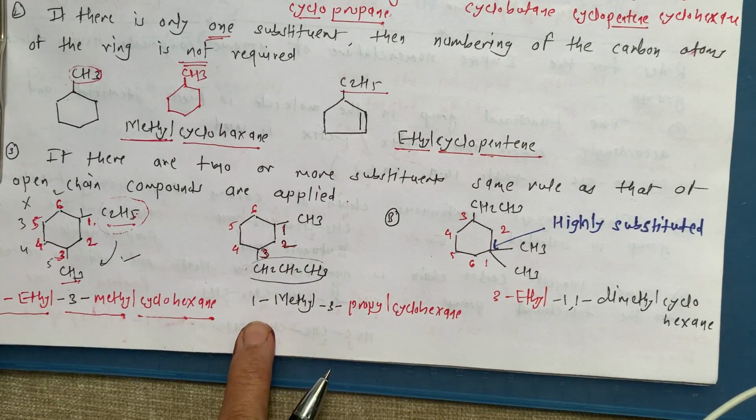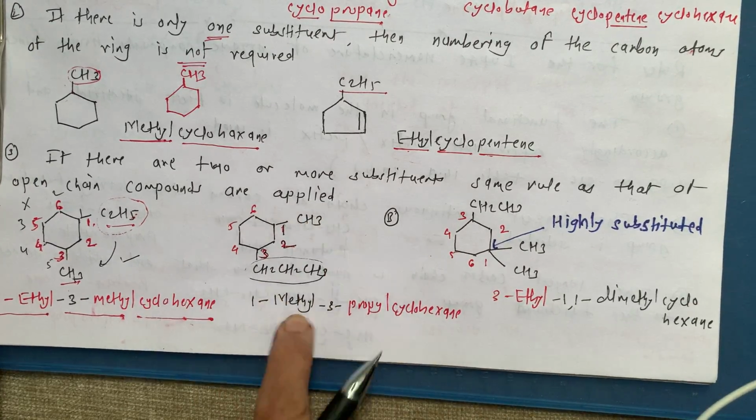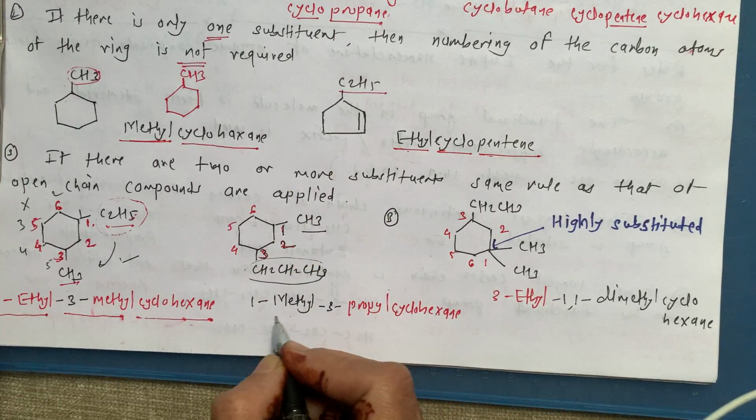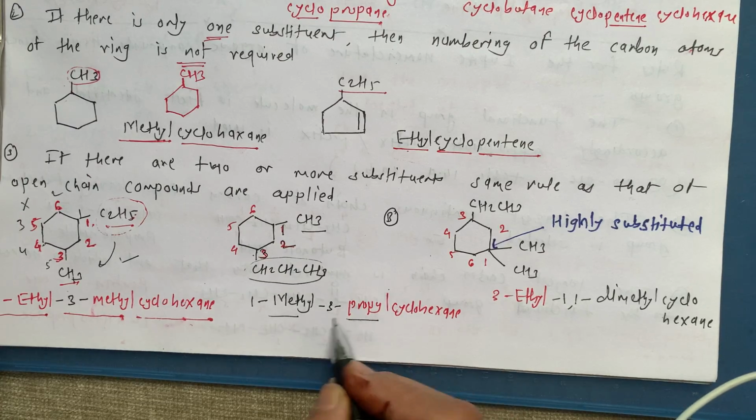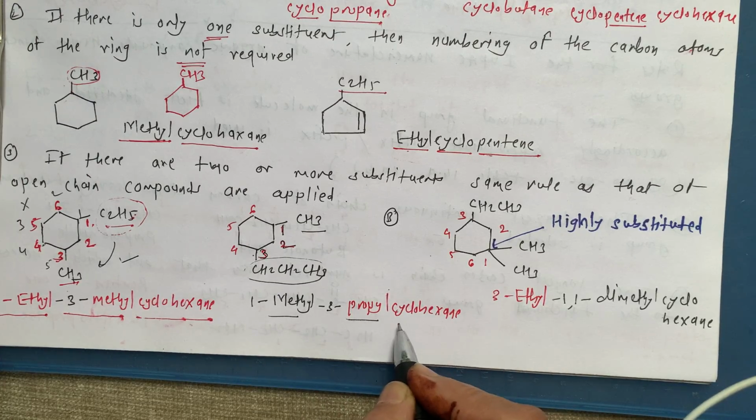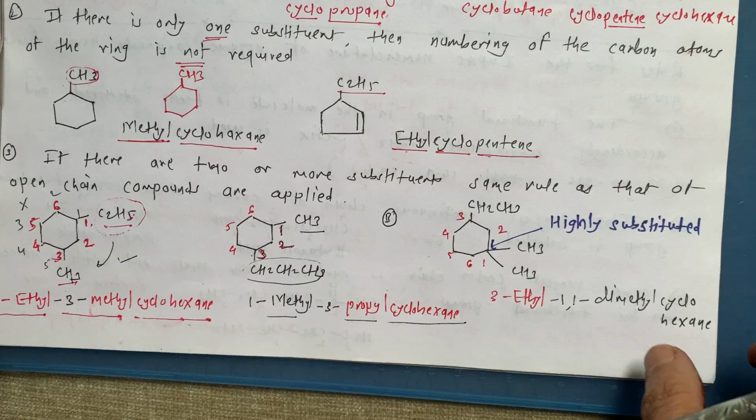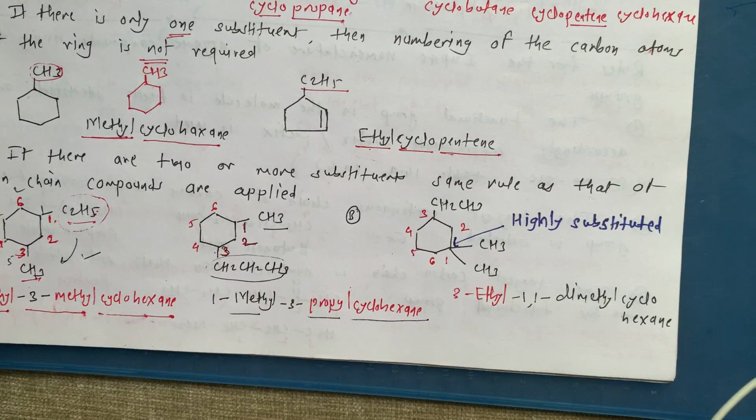So the name of this compound is 1-methyl. This is our methyl group. So this is 1-methyl. At the third carbon there is a propyl group. So this is 3-propyl, and then this one is cyclohexane.